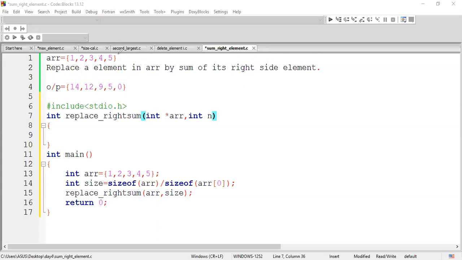Listen carefully. Summation is 15. 15 minus 1 is going to produce you this result. 15 minus 1 will give you 14. 14 minus 2 will give you 12. 12 minus 3 will give you 9. 9 minus 4 will give you 5. 5 minus 5 will produce you 0. So do one summation, then go ahead with the flow of it.